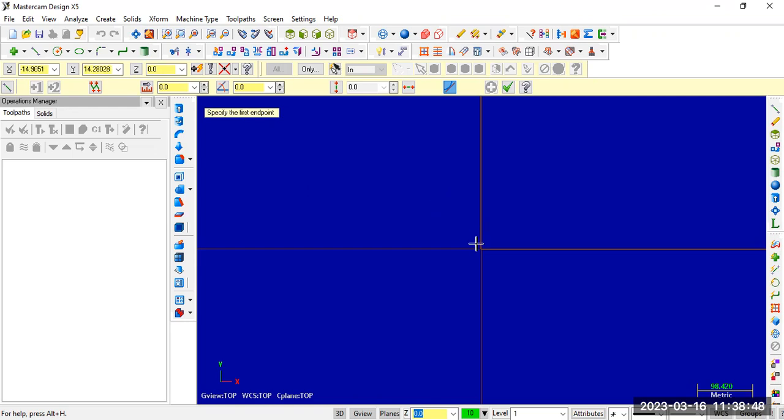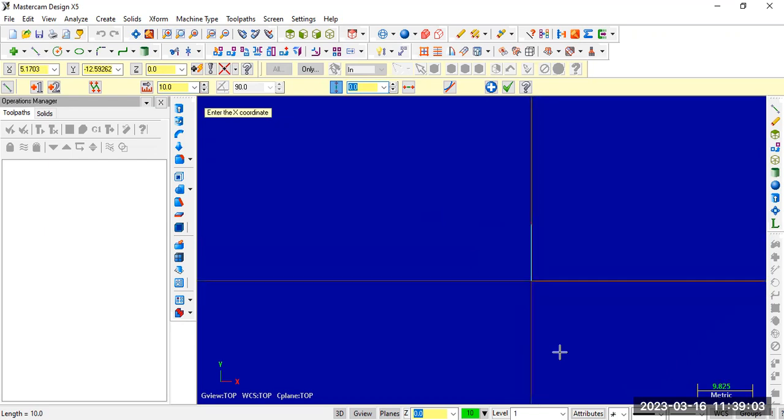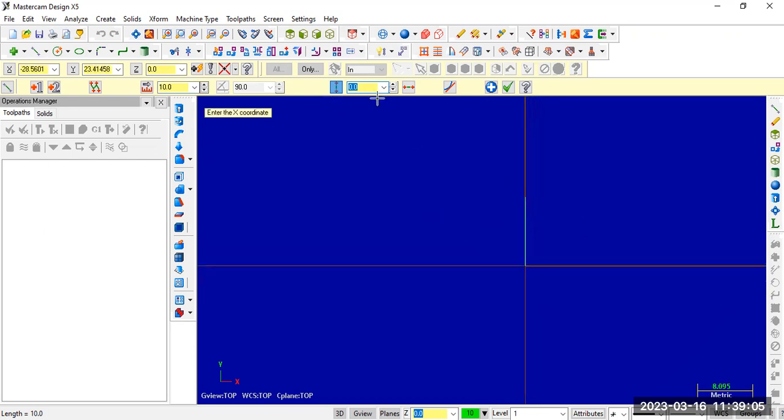So starting from the right side, 10. So here you can observe a vertical line, horizontal line.